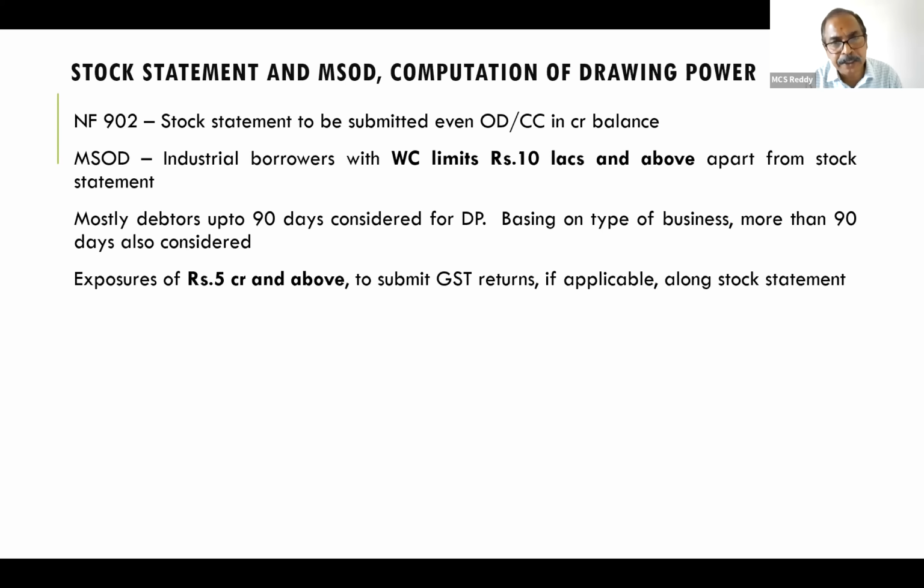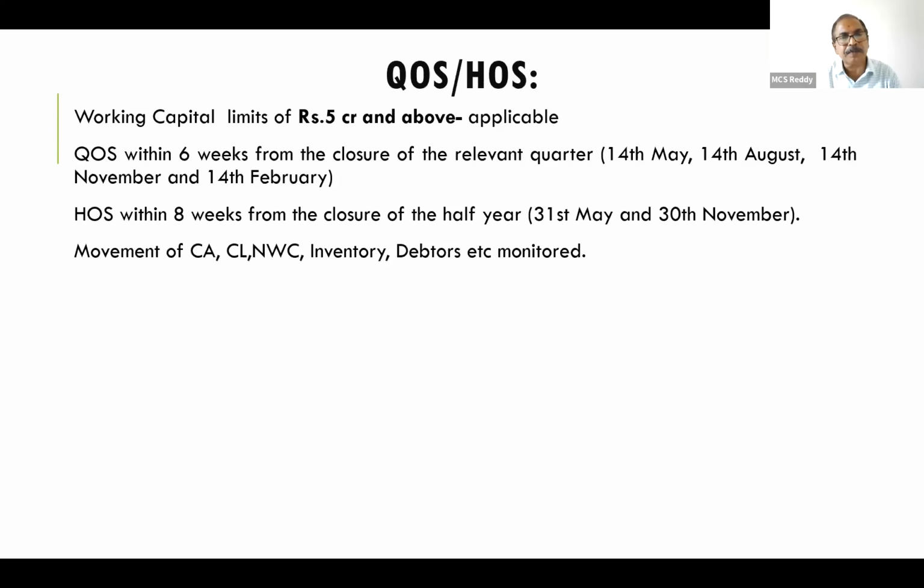Normally, debtors up to 90 days are considered for DP. Based on the type of business, more than 90 days is also considered. For exposures of 5 crores and above, they have to submit GST returns also, along with the stock statement. This is regarding the stock statement.